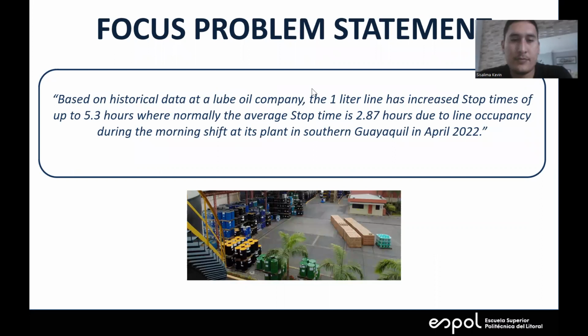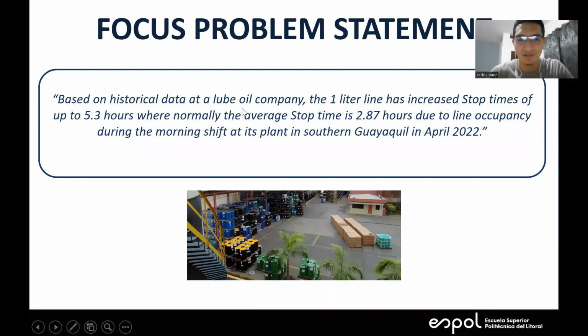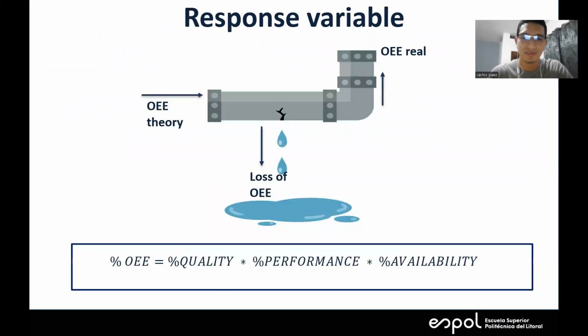The project statement is based on historical data of the company. The 1 liter line has increased stop time of up to 5.3 hours, where normally the average stop time is 2.8 hours, due to line occupancy during the morning shifts at the plant in southern Guayaquil in April 2022. The response variable is OEE, composed of quality, performance, and availability.